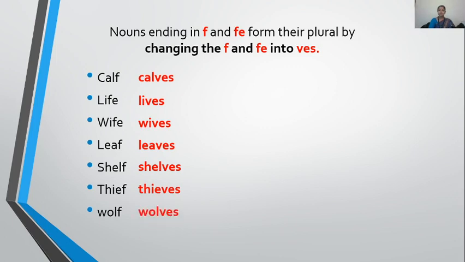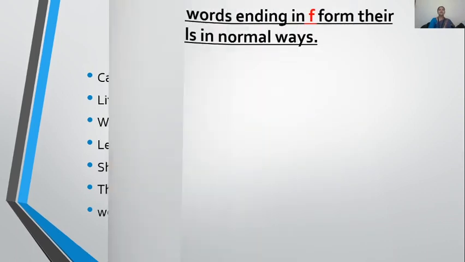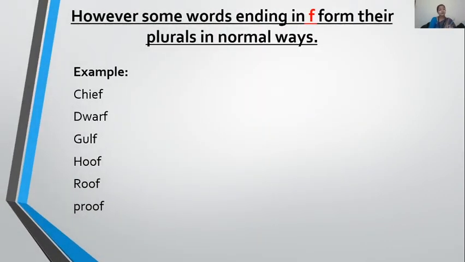Shelf, shelves, thief, thieves. Children, you can see in all the spelling. Wolf, wolves. Only and only F and FE. These two endings are excluded and VES is included in their plural. Now let's come to thief. T-H-I-E-F, second last letter. Here it is EF. So E will not be removed with F because E is before F. Only F will be removed. So thieves.